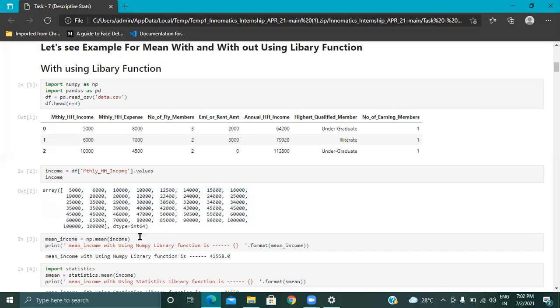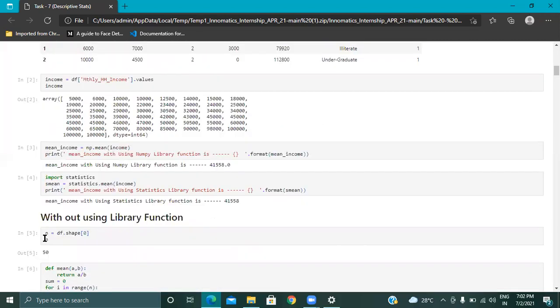In data science, while calculating mean, there are different methods. Every person will use a different method to calculate mean. Here, in this first method, we are using NumPy. By using NumPy, we are calculating the mean.